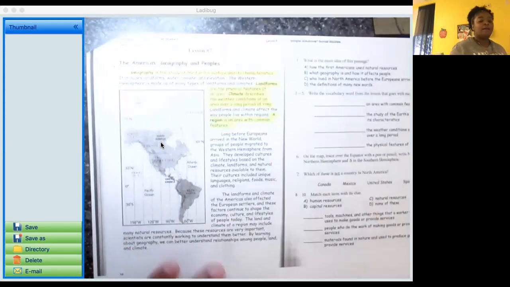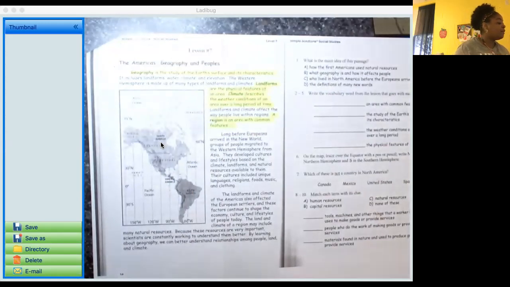Long before Europeans arrived in the New World, groups of people migrated to the Western Hemisphere from Asia. They developed cultures and lifestyles based on the climate, landforms, and natural resources available to them. Their culture included unique languages, religion, foods, music, and clothing. The landforms and climate of the Americas also affected the European settlers, and these factors continue to shape the economy, culture, and lifestyle of people today.